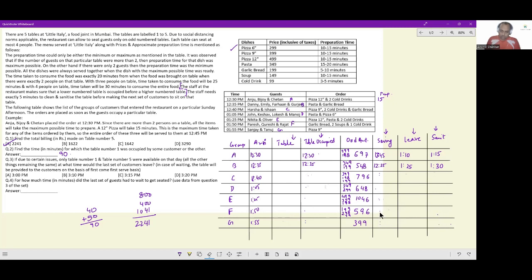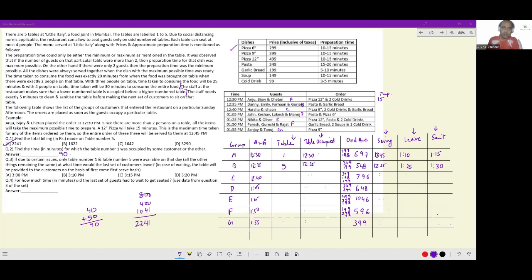Now, most likely, if you're doing it in a notebook, you would have to create a table all over again and populate it again. We'll start. First group gets table 1. Second group gets table 5. Now, the next group that came in at 12:40, the earliest they can be assigned a table is at 1:15.